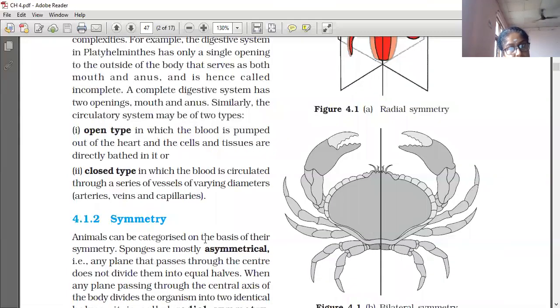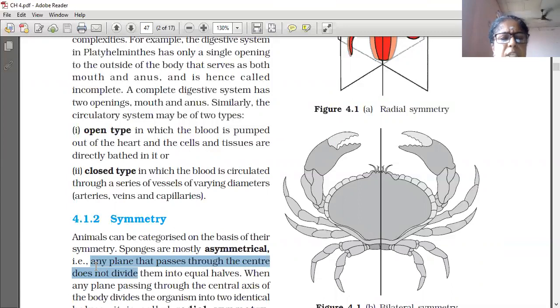Next basis of classification is symmetry. Some organisms like sponges cannot be divided into two equal halves through any plane. Any plane that passes through the center does not divide them into equal halves.